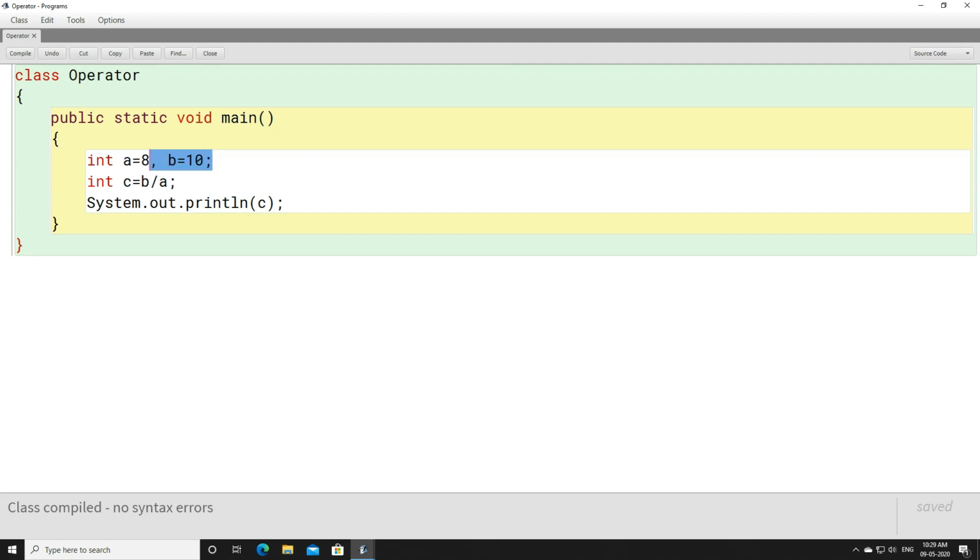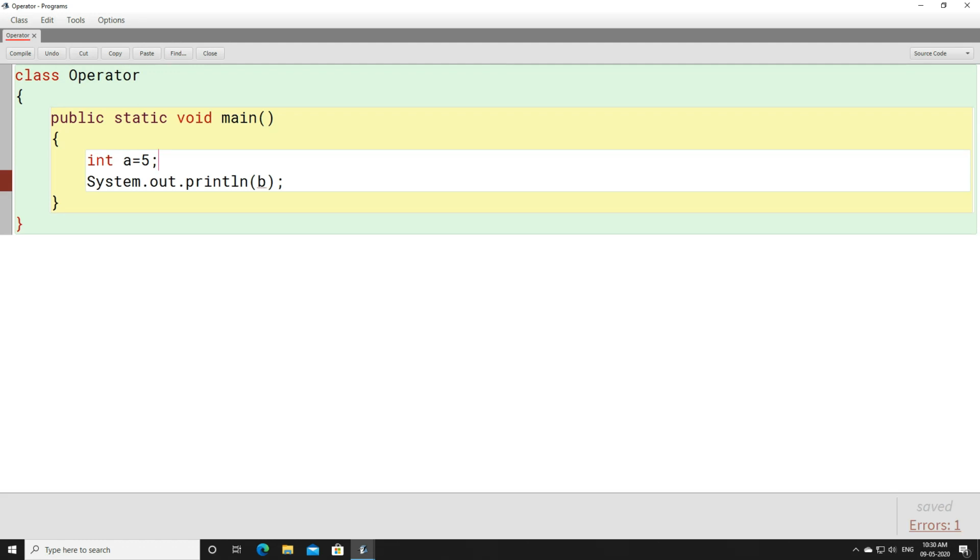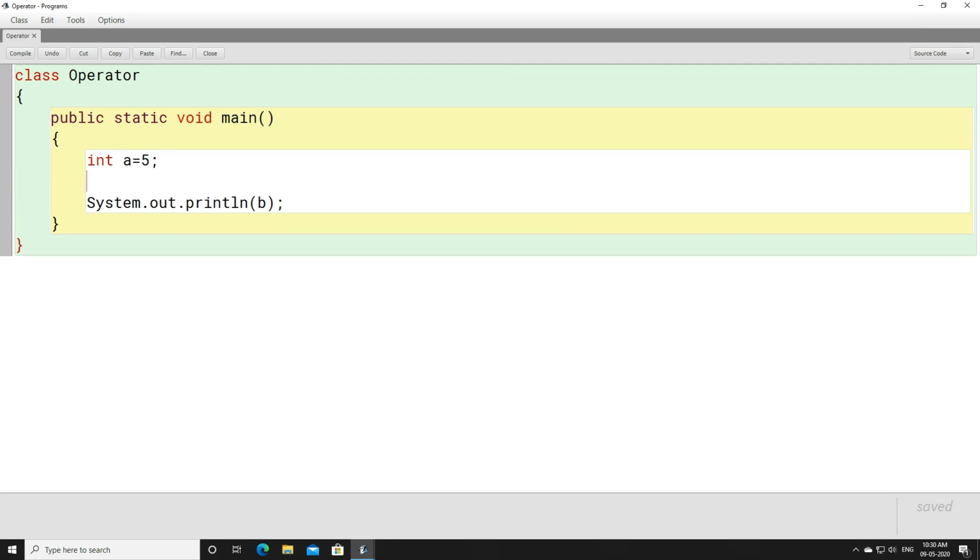Now we'll discuss the increment and decrement operators. If A holds 5, and we write A plus plus, this means A equals A plus 1. Here we are going to print the value of A. Now let's look at the output.